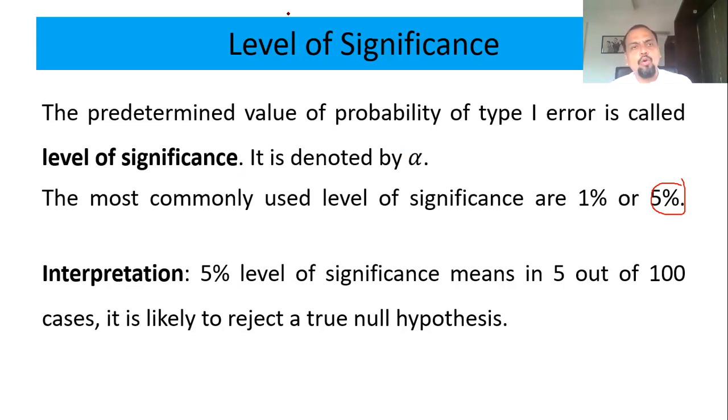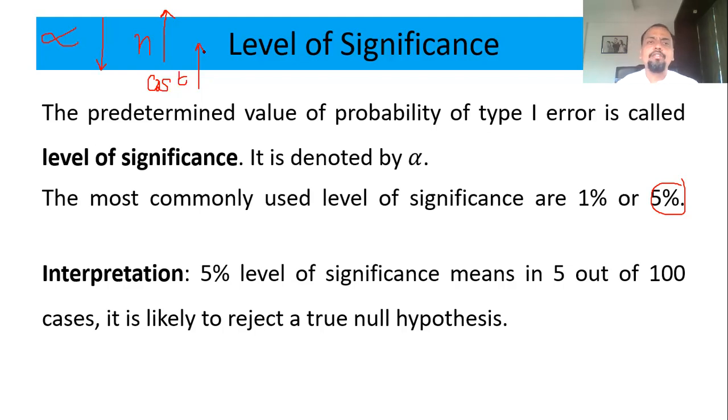And if you want to reduce the level of significance, you have to increase the sample size. And increasing the sample size means increasing the cost.